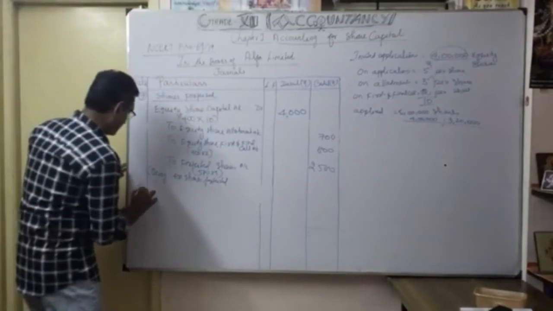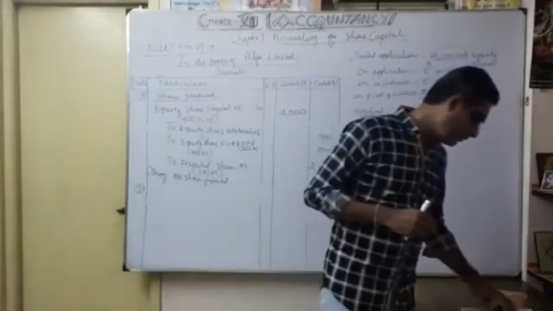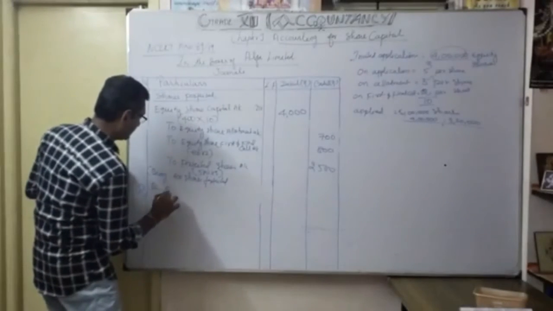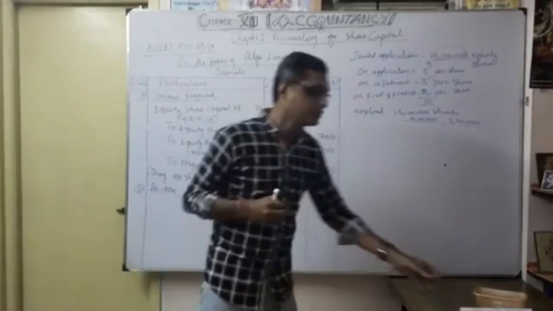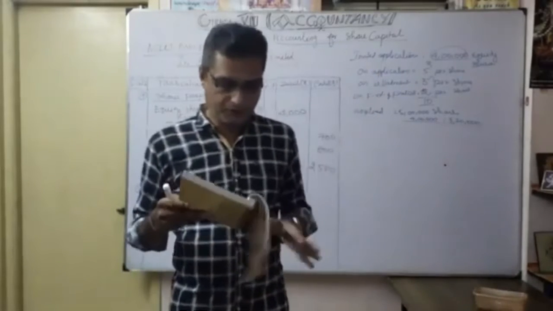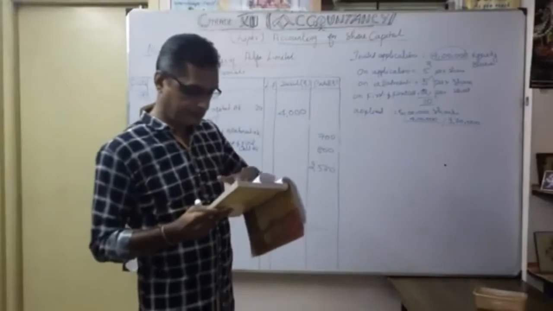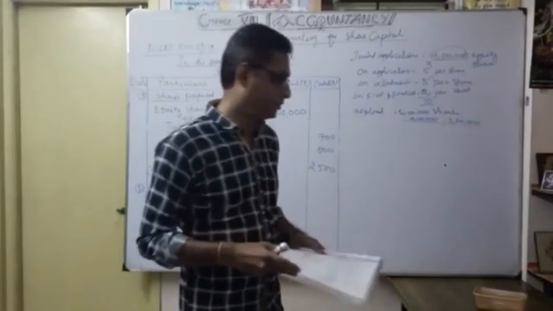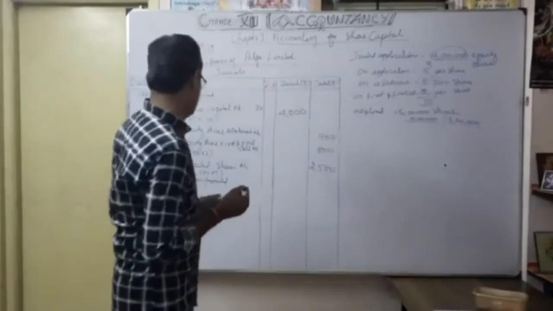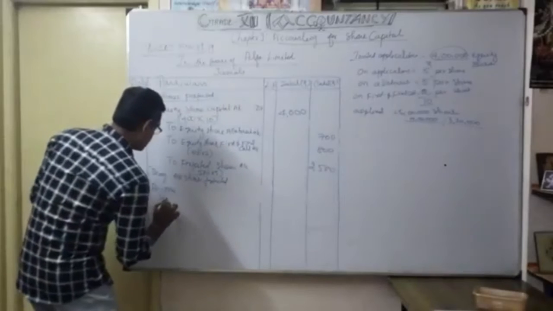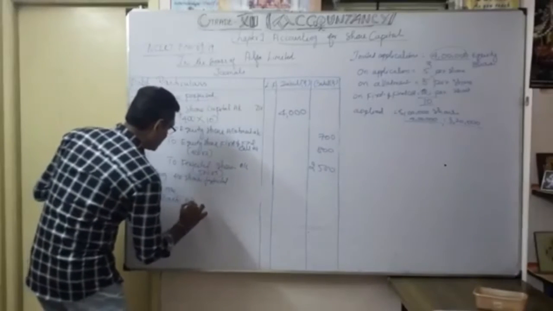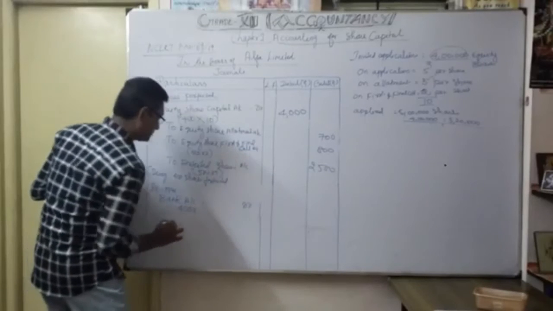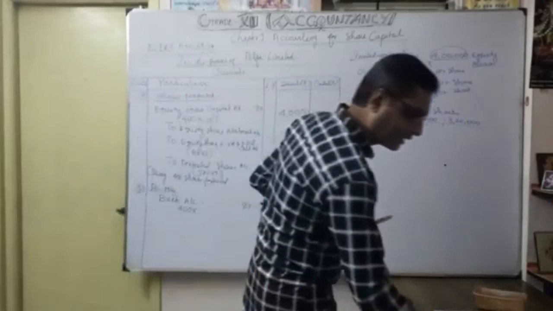Now the 8th one. What is the 8th one? It's very easy. Reissue. So the 8th one is what? Reissue. That's why I am writing the heading also. So how much did they reissue at? With your NCERT book, page number 69, check it. These shares were reissued at the rate of rupees 9 per share. Okay. So 9 per share. So we know, bank account debit. How much? 400 into 9, isn't it?